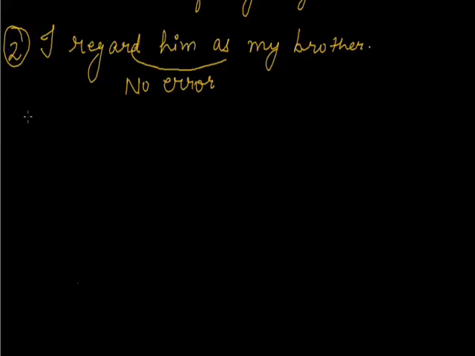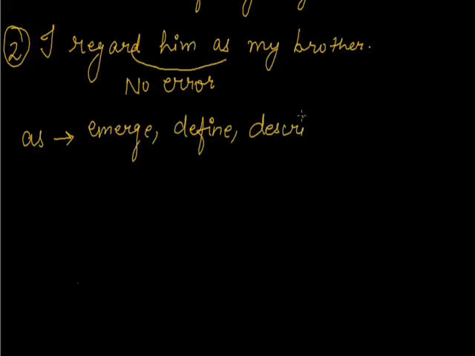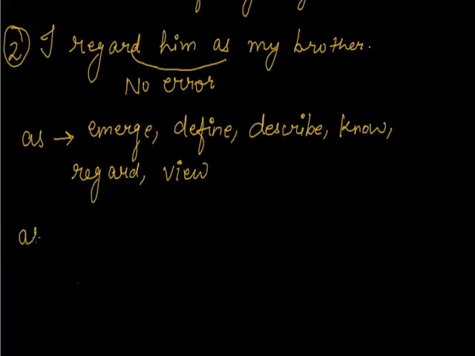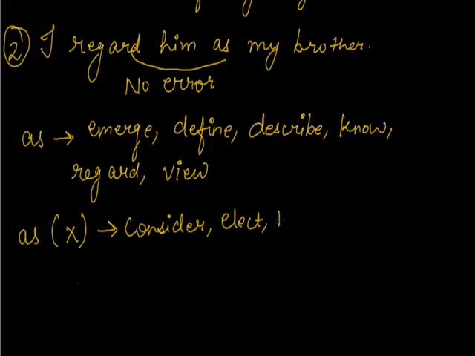So, the words which take as with them are emerge, define, describe, know, regard, view. And the words which do not take as with them are consider, elect, name, call, make, choose.